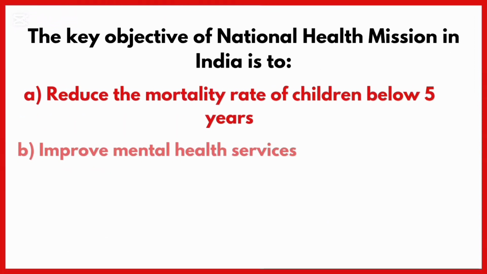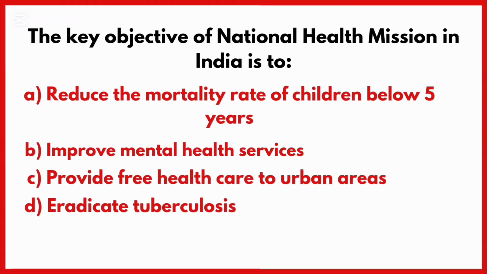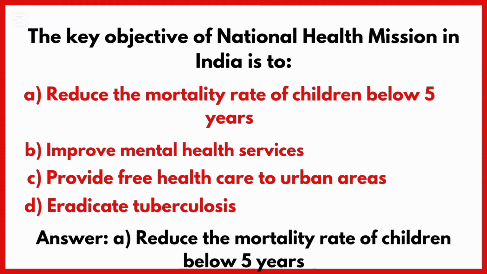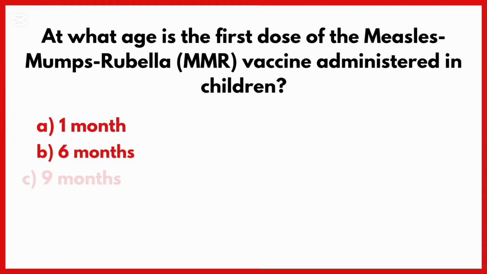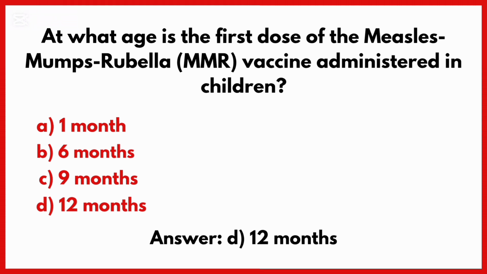The key objective of National Health Mission in India is to. Correct answer is option A, reduce the mortality rate of children below 5 years. At what age is the first dose of the measles, mumps, rubella vaccine administered in children? Correct answer is option D, 12 months.